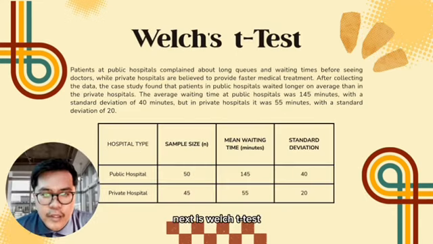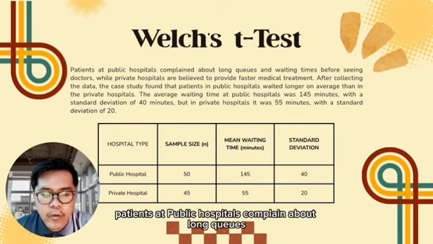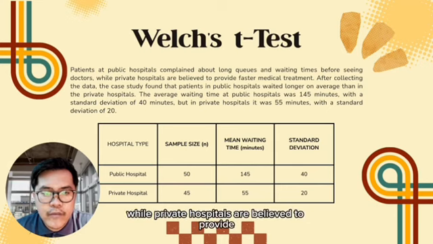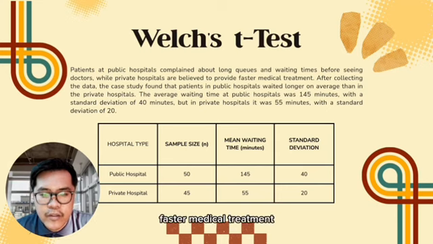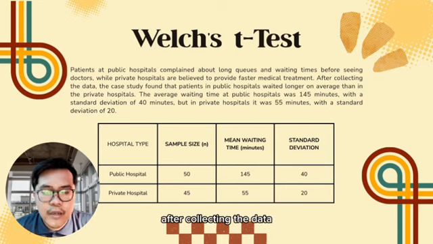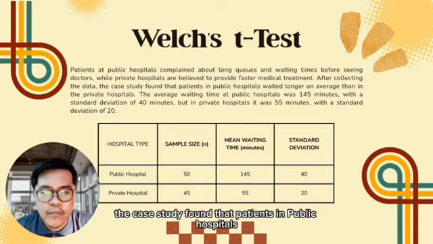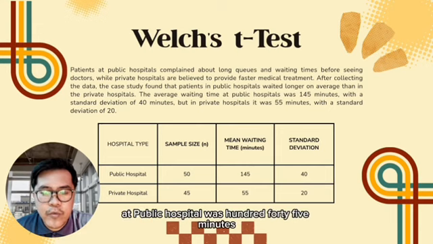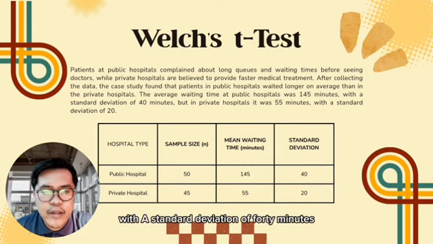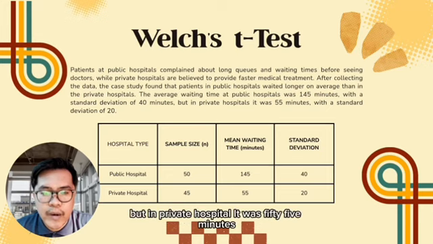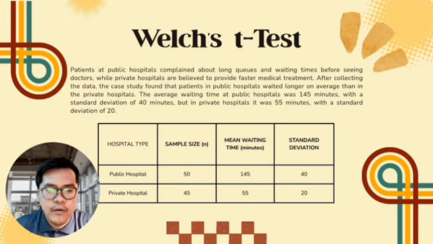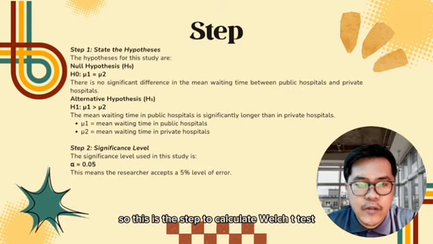Next is the Welch's t-test. Patients at public hospitals complain about long queues and waiting times before seeing doctors, while private hospitals are believed to provide faster medical treatment. After collecting the data, the case study found that patients in public hospitals waited longer on average than in the private hospitals. The average waiting time at public hospitals was 145 minutes with a standard deviation of 40 minutes, but in private hospitals it was 55 minutes with a standard deviation of 20. So these are the steps to calculate Welch's t-test.